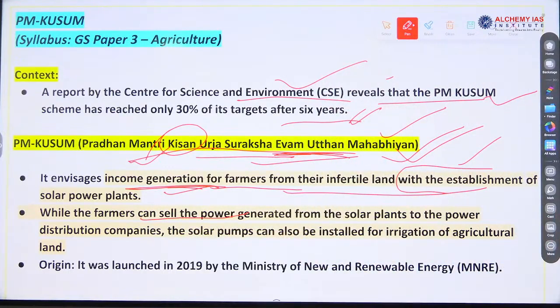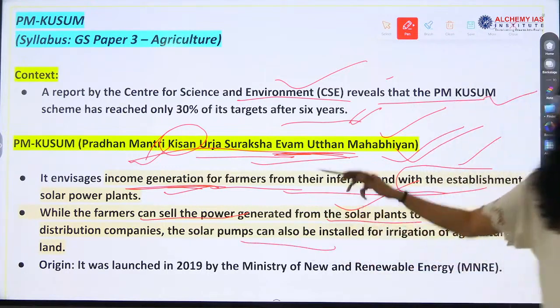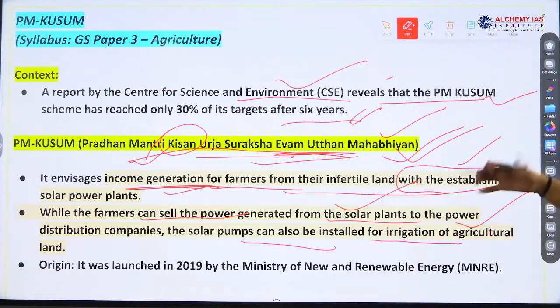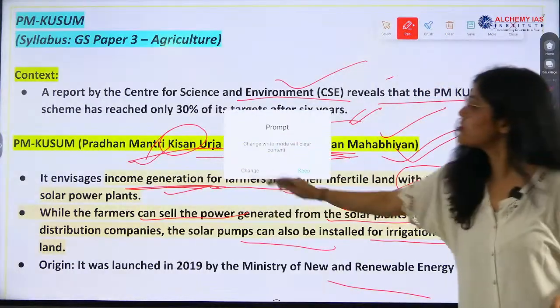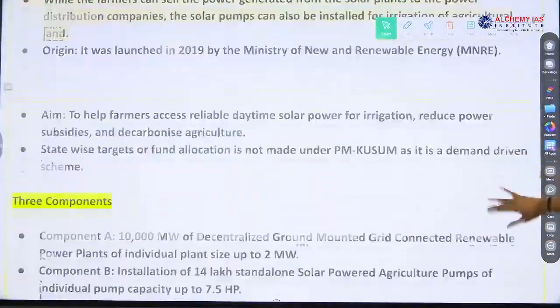The energy that will be generated, they can sell to distribution companies. Solar pumps can also be installed for irrigation. They can use this energy for their own need and also sell it into the market, leading to generation of income, right? It was launched in 2019 by the Ministry of New and Renewable Energy.